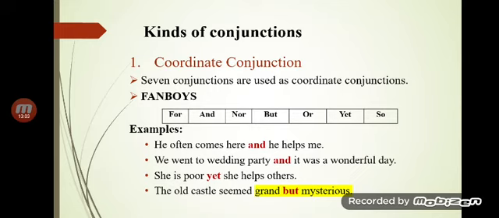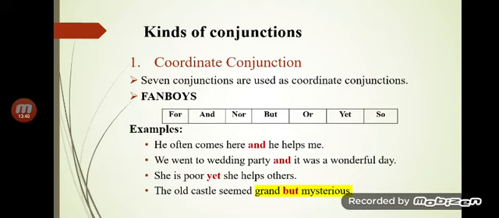A coordinate conjunction joins two independent statements. What is the function of a conjunction in general? That it may join two words, two phrases, or two clauses. But when we talk about a coordinate conjunction, its function is that it joins two independent statements, or two statements of equal rank or importance. So it joins two statements or clauses of equal rank. That is why it is called a coordinate conjunction.